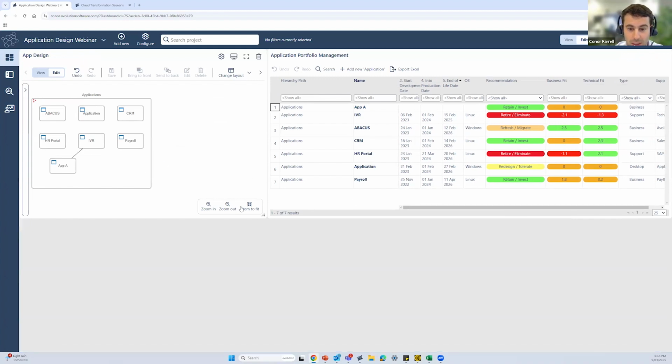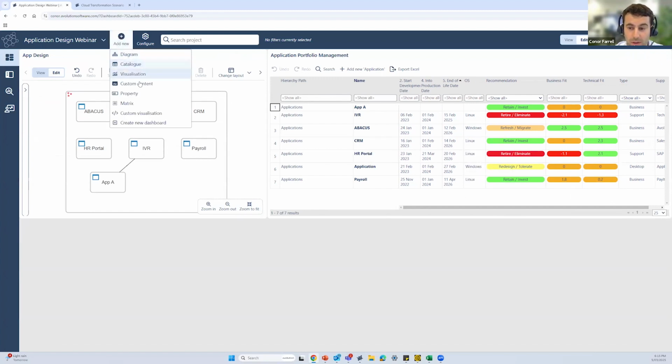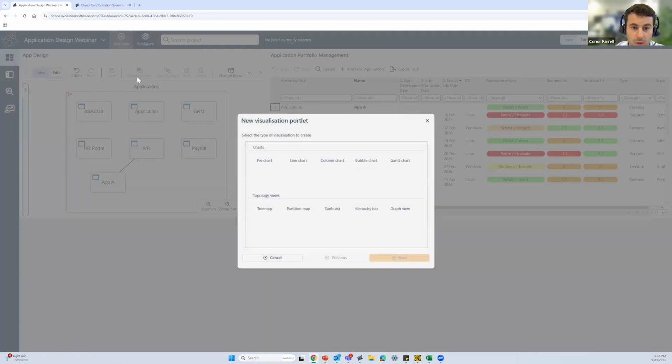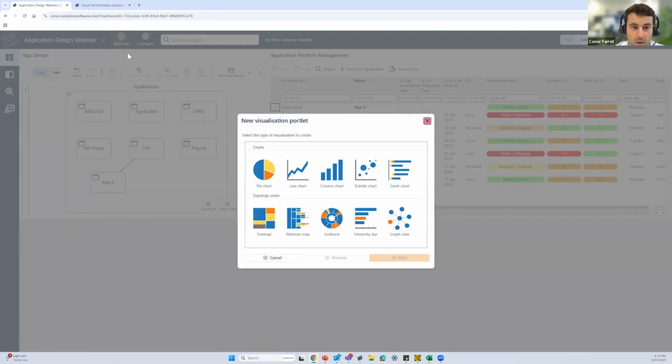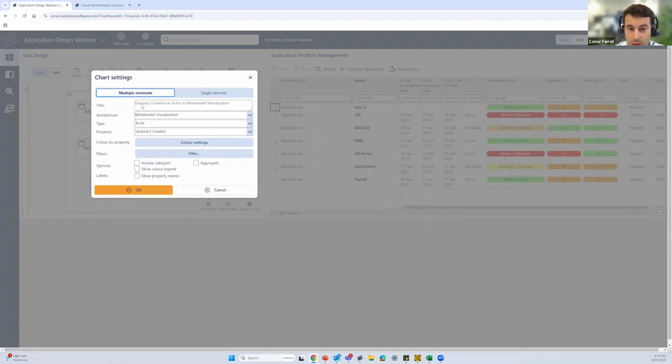Okay, so we have started to build out our dashboard. We have a simple little diagram here. We have a catalog created. Next, we might be looking at adding a visualization, potentially giving us a little more information from a visual perspective on each of the applications. So what we might want to do is add a new pie chart. I just selected add new, visualization and pie chart. And what we might want to have this dependent on is the recommendation on what we want to do with all of our applications moving forward. So I'm just going to call this app recommendation.